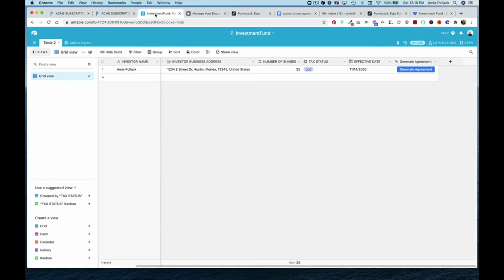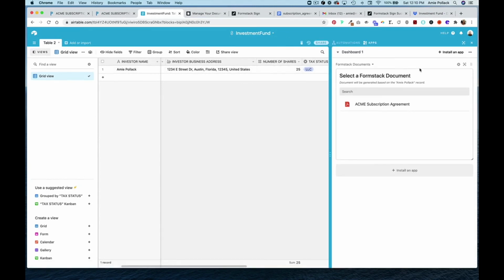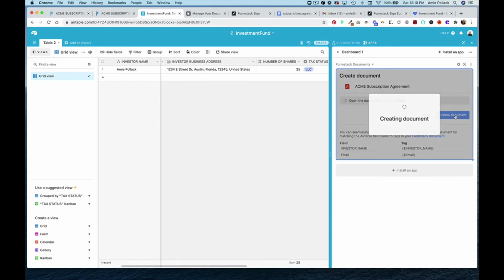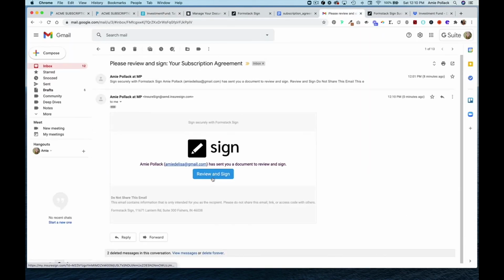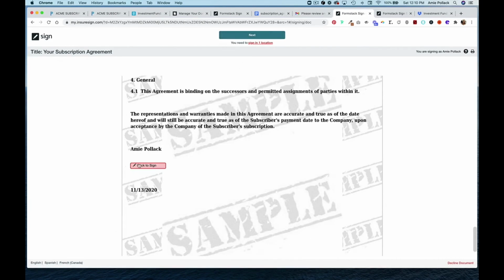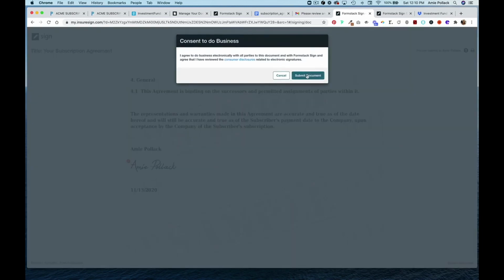So I'm going to go back into Airtable and I'm going to generate this agreement and create the document. And now I'm going to head into my email and review and sign, hit start, sign the agreement and hit apply, submit the document.